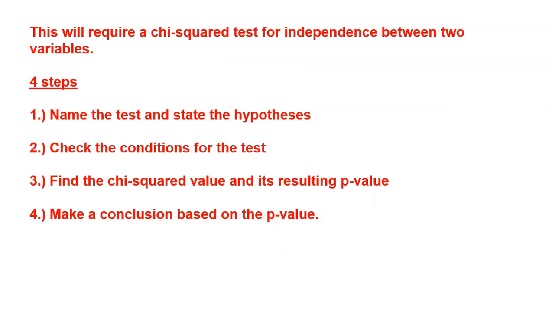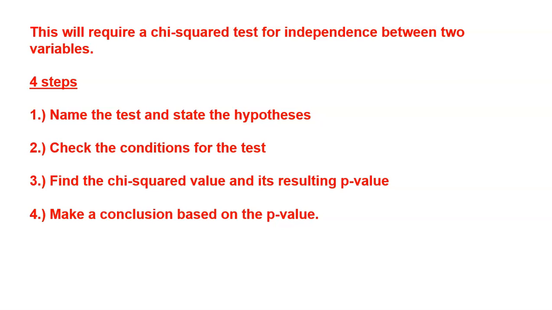All right, so let's briefly remind you what this is going to be. This is going to be a chi-square test for independence. There are a couple of different chi-square tests. We have one for homogeneity, and we also have one for goodness of fit. This is an independence test because we're clearly looking at an association versus not, which is independence.